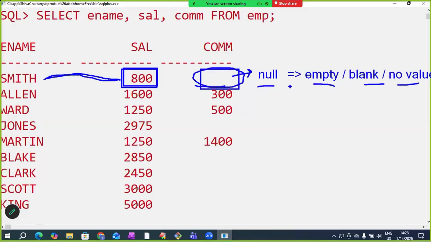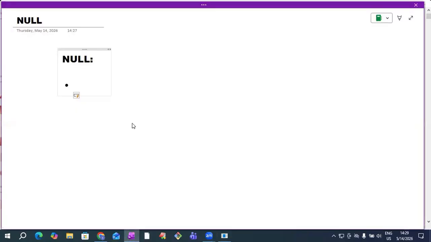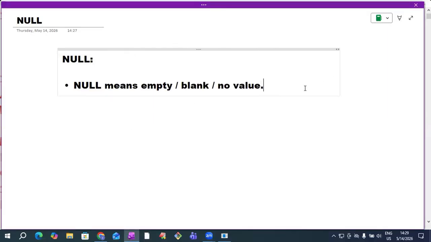Most of the students tell me something about what null means, but they tell this one point only. Tell me more about null, and they are unable to tell. You should not be among them. I will explain clearly about null. Listen, null means empty or blank or no value. Null is not a value. Remember this.